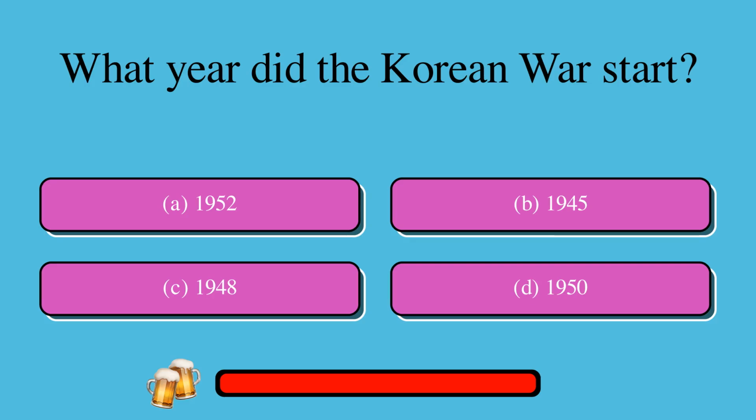What year did the Korean War start? Is it A. 1952 or B. 1945 or C. 1948 or D. 1950? The correct answer is D. 1950.